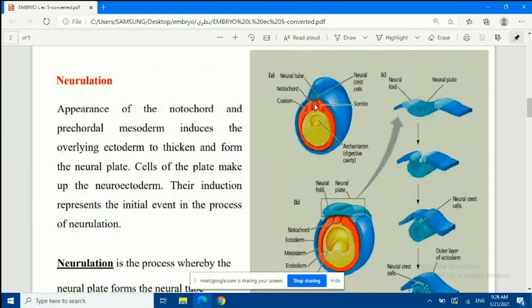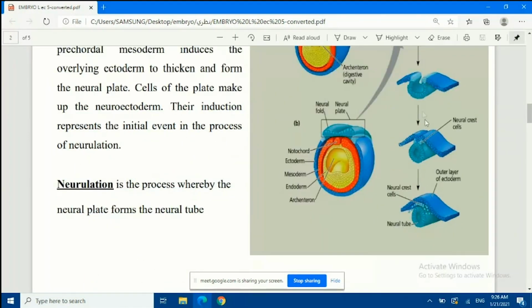We have the notochord that will induce the ectoderm to thicken, and then this will continue to be induced and form a plate. Then this plate will form the tube itself. Okay, that will be the neural tube.